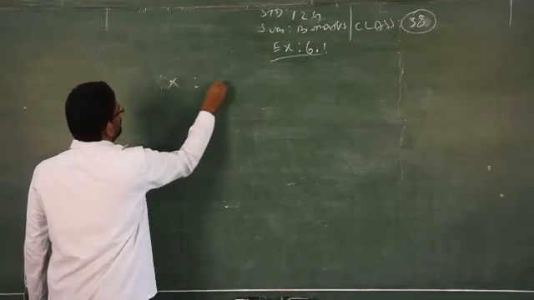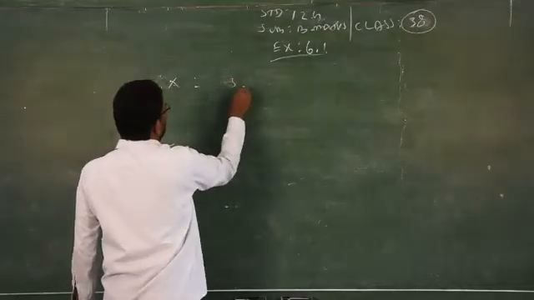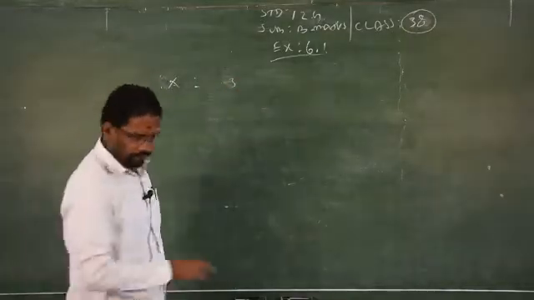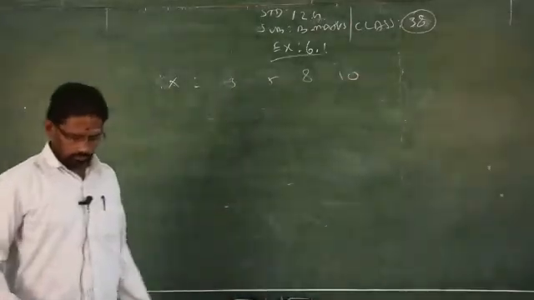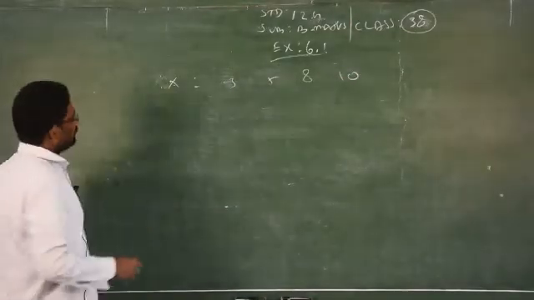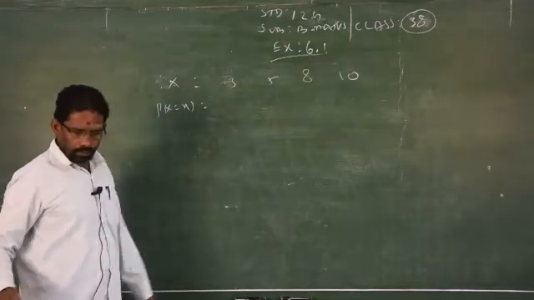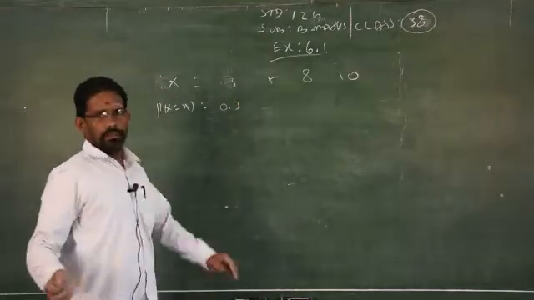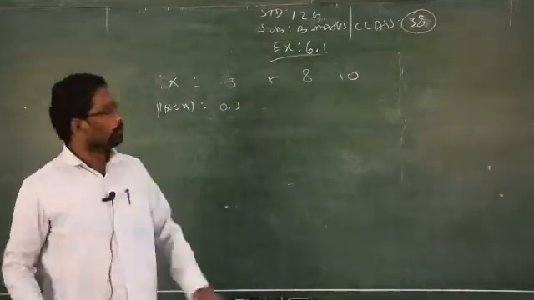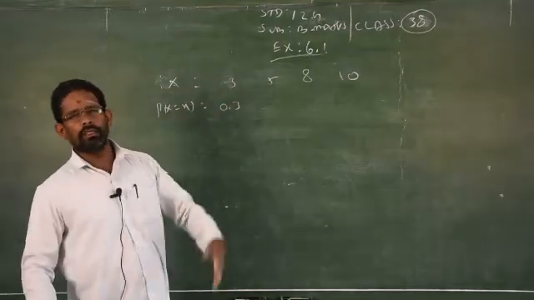You can write x such that 3, 5, 8, 10. What is the next one? P of X is equal to small x. Probability of 3 is given as 0.3. You have to rewrite like this. When the question is given column wise, please rewrite the given question in tabular format, then it will be very easy for you.